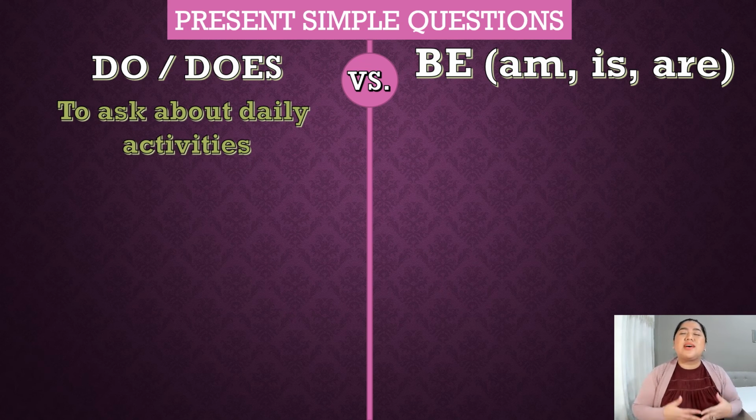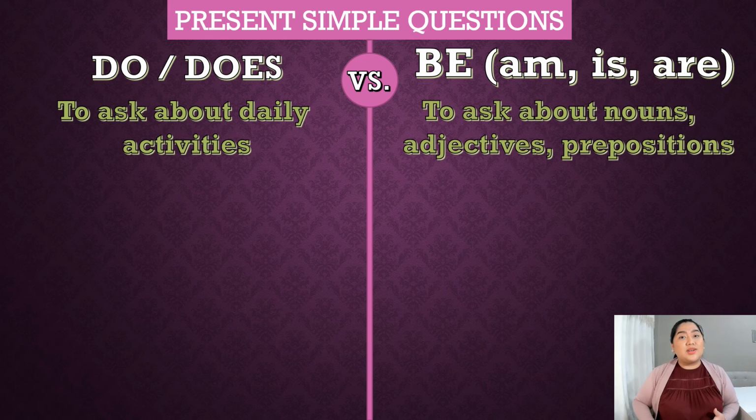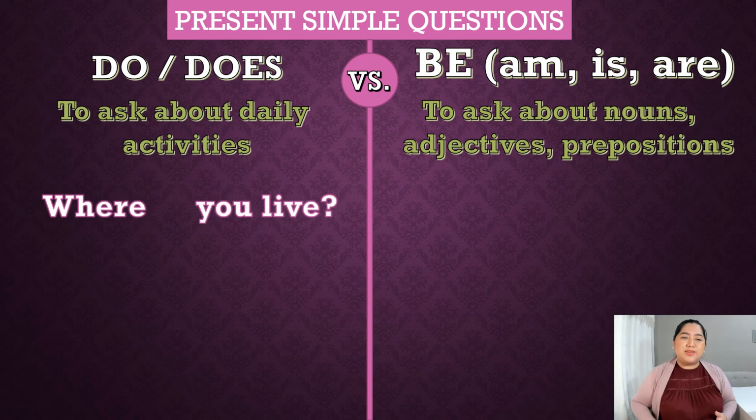Now, what's the difference between them? First of all, we use auxiliaries in present simple tense to ask for daily activities, to ask for daily routine. That's it. But we use the verb be, am, is, are, to ask about nouns, adjectives, or prepositions. Come on, let's see some examples.